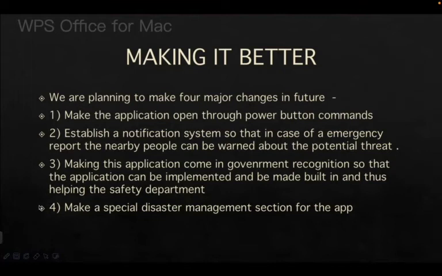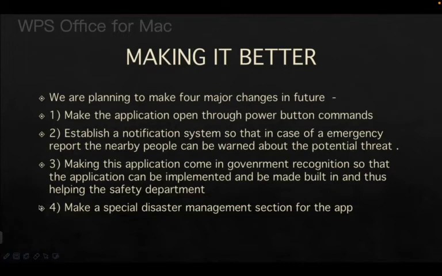The second thing is establishing a notification system. Like if there is a fire in my locality, inside a certain radius, I would also get a message pop up that some emergency has occurred in your area. So I would be aware of the potential threats that may occur to me.